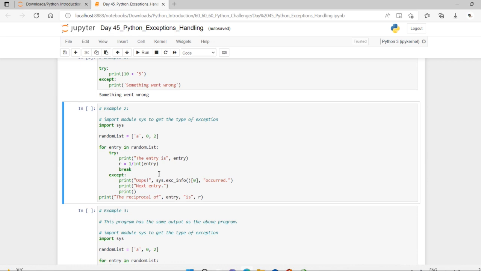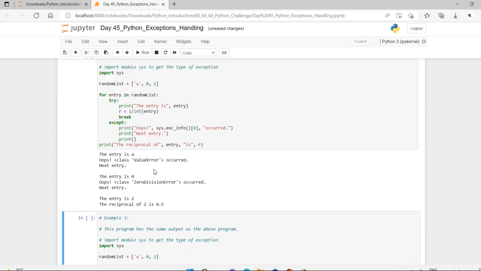In this program, we loop through the values of a list. As previously mentioned, the portion that can cause an exception is placed inside the try block. If no exception occurs, the except block is skipped and normal flow continues for the rest of the values. But if any exception occurs, it is caught by the except block, that is the first and second values. Let me execute it and describe it further.